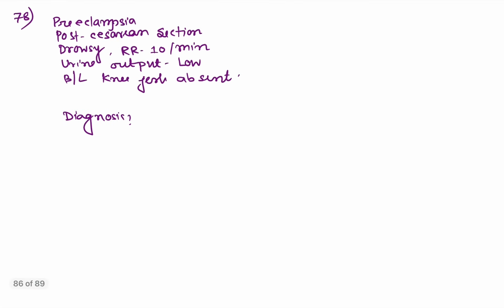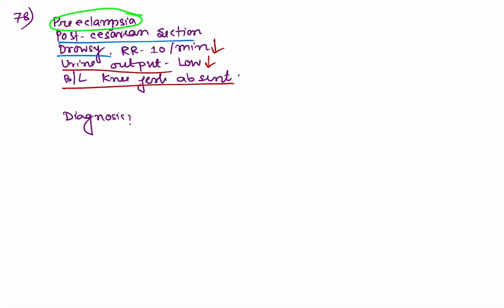Coming to question number 78, preeclampsia patient post cesarean section, drowsy, respiratory rate decreased, urine output is also decreased, bilateral knee jerk absent. As this is a case of preeclampsia, this may be because of some drug effect that is used in preeclampsia, that is MgSO4, magnesium sulfate.